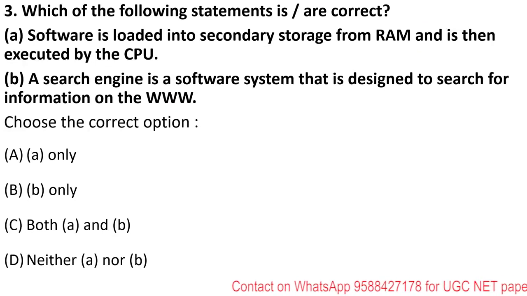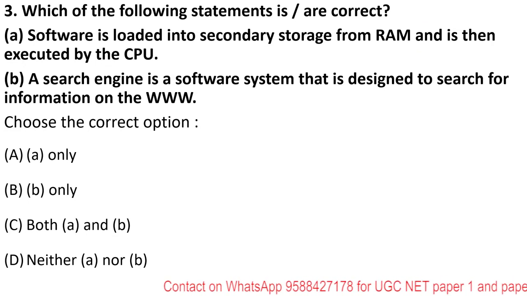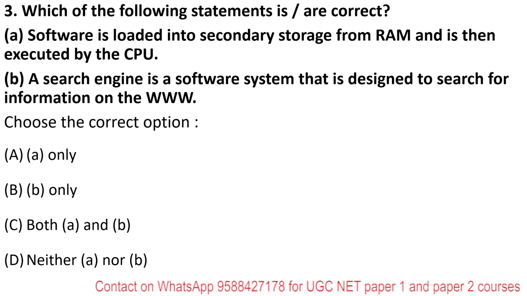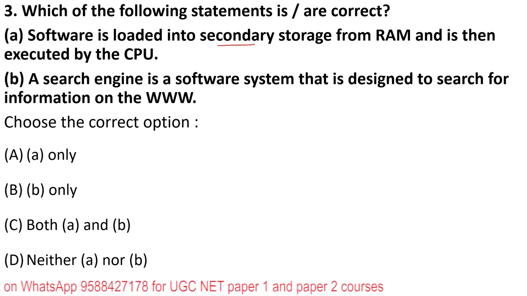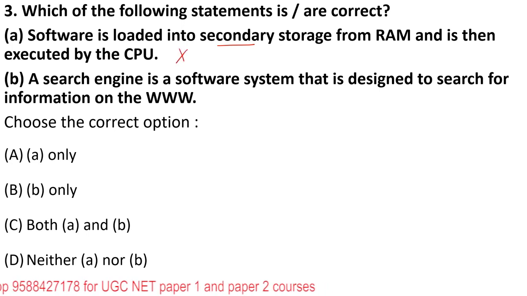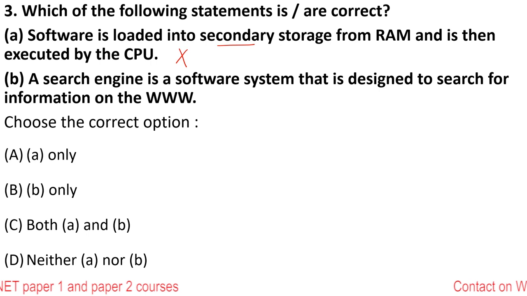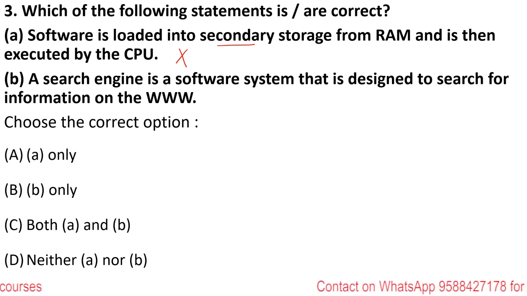Which of the following statements is correct? Software is loaded into secondary storage. Secondary storage means like your CDs or DVDs. So this statement is absolutely wrong. Software is not loaded into secondary storage from RAM and then executed by a CPU. No, it is loaded into RAM, which is random access memory.